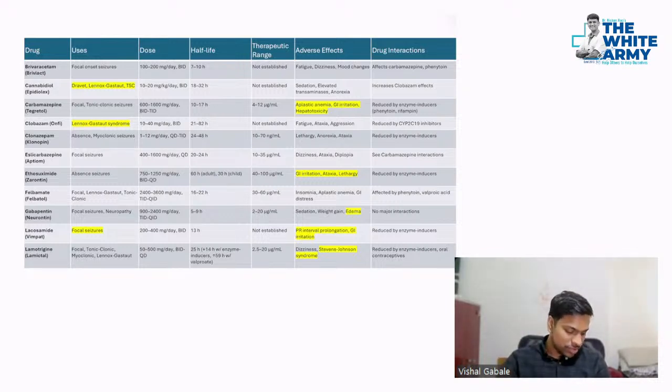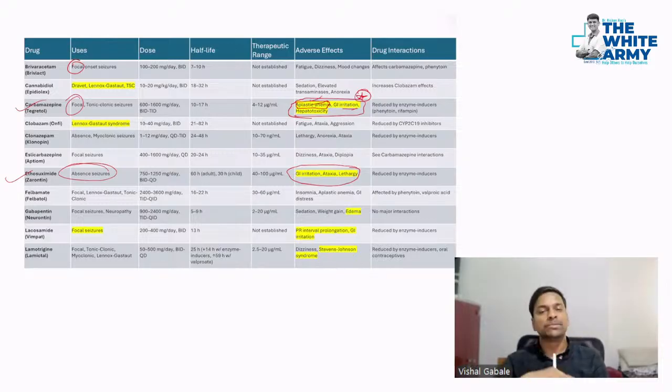All right. So as we just discussed, brivaracetam for focal onset, and carbamazepine for focal again. Okay. Ethosuximide for absence seizures. It can have GI irritation and ataxia. Carbamazepine can have aplastic anemia, GI irritation, hepatotoxicity. Okay, very, very important. Aplastic anemia is the feature of this. So that was the MCQ they asked.